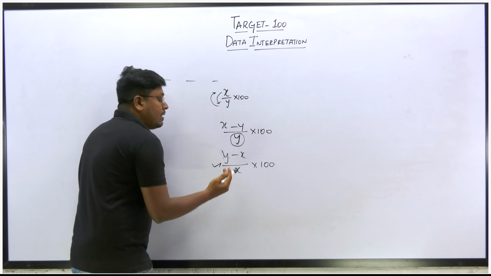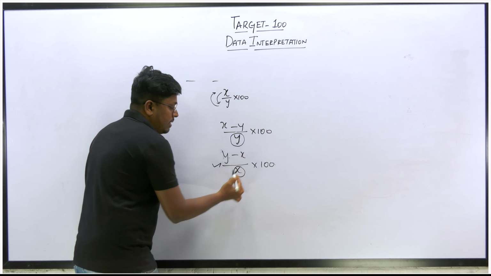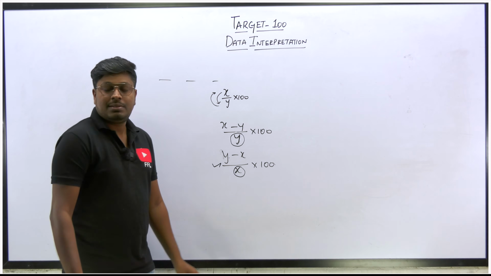In this formula, the comparison value is X. That's the reason we have put X in the denominator. So friends, understood this point or not, right?